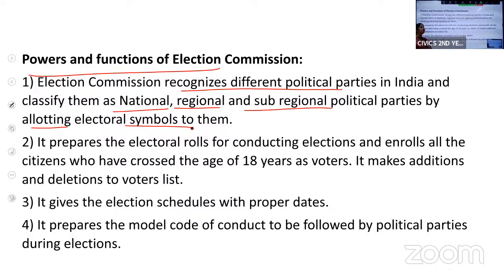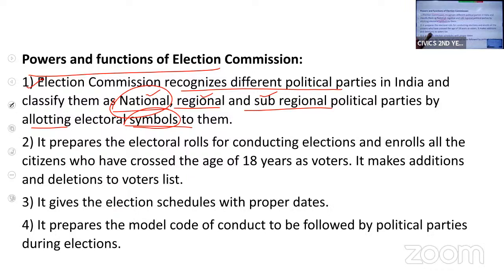The election commission identifies the parties, whether it is a national party, a regional party or a sub-regional party. Recently, Aam Aadmi Party was identified as a national party. Okay, so this election commission will allot the symbols to the political parties. I hope I'm clear with the first point. Let us move to the next point.